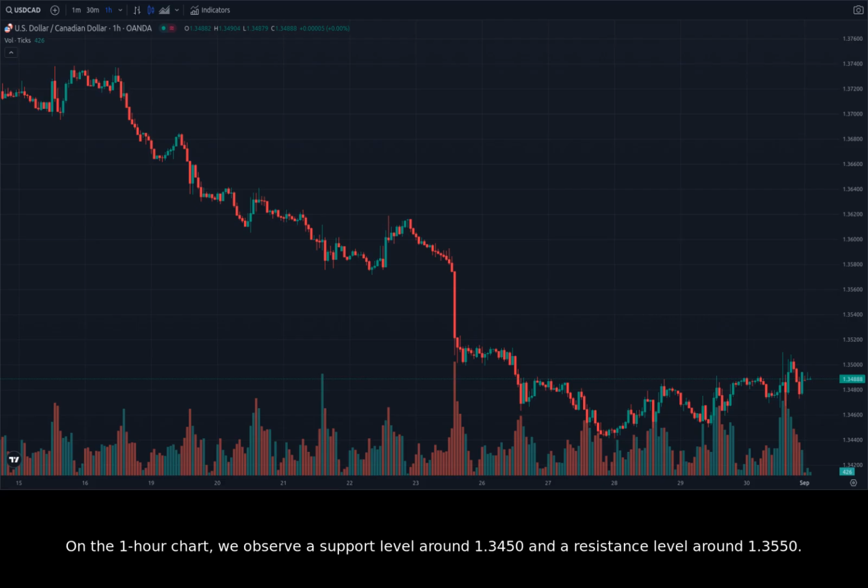On the 1-hour chart, we observe a support level around 1.3450 and a resistance level around 1.3550. The price has been testing these levels repeatedly, highlighting their importance. A break above the resistance level could signal a continuation of the bullish trend observed on the daily chart. Conversely, a break below the support level could suggest a shift towards a bearish trend.